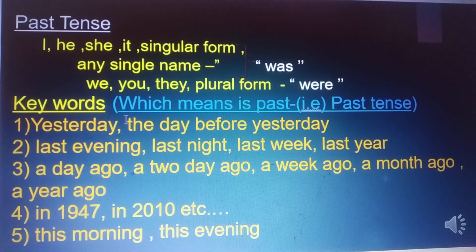The keywords for the past tense, which means is past, that is past tense: yesterday, the day before yesterday, last evening, last night, last month, last week, last year, a day ago, 2 days ago, a week ago, a month ago, a year ago, in 1947, in 2010, etc. This morning, this evening. These are keywords for past tense.